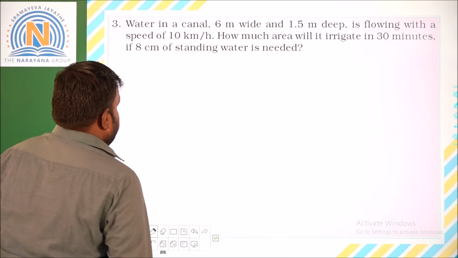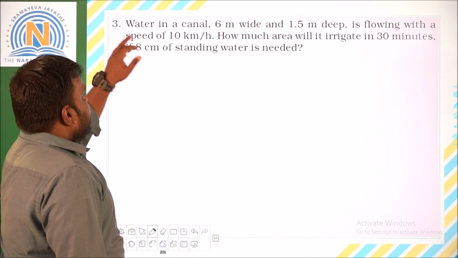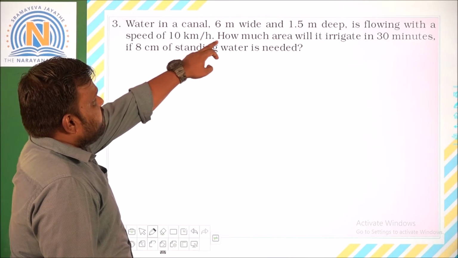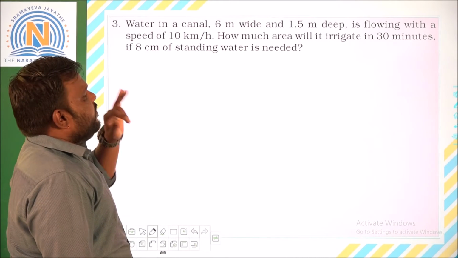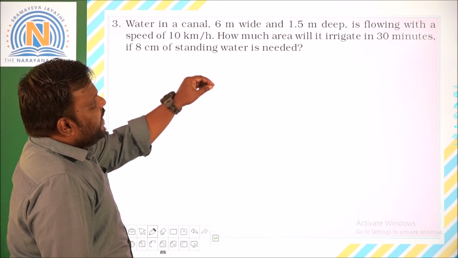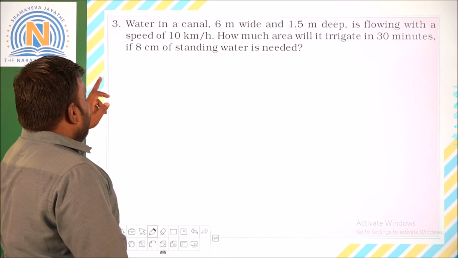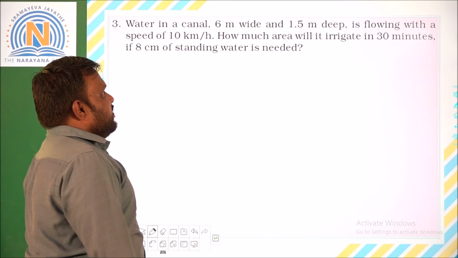Now let us start with question number 3. So here you can check it. Water in a canal 6 meters wide and 1.5 meters deep is flowing with a speed of 10 kilometers per hour. How much area will it irrigate in 30 minutes if 8 centimeters of standing water is needed?